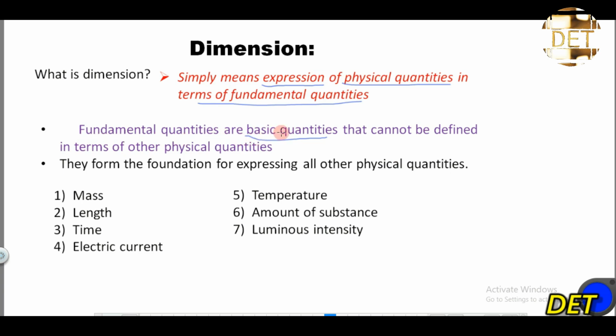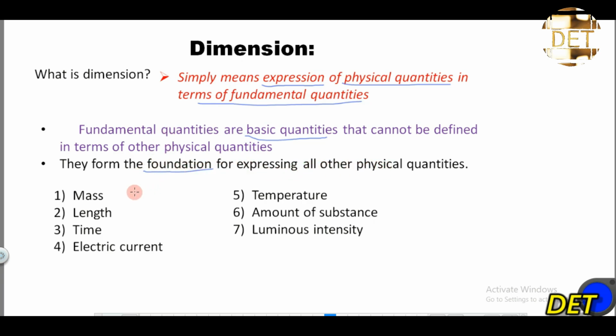So they are basic quantities, or primary quantities, or elementary quantities that cannot be defined in terms of other physical quantities. So they are independent of what? Other physical quantities. And they form the foundation for expressing all other physical quantities.